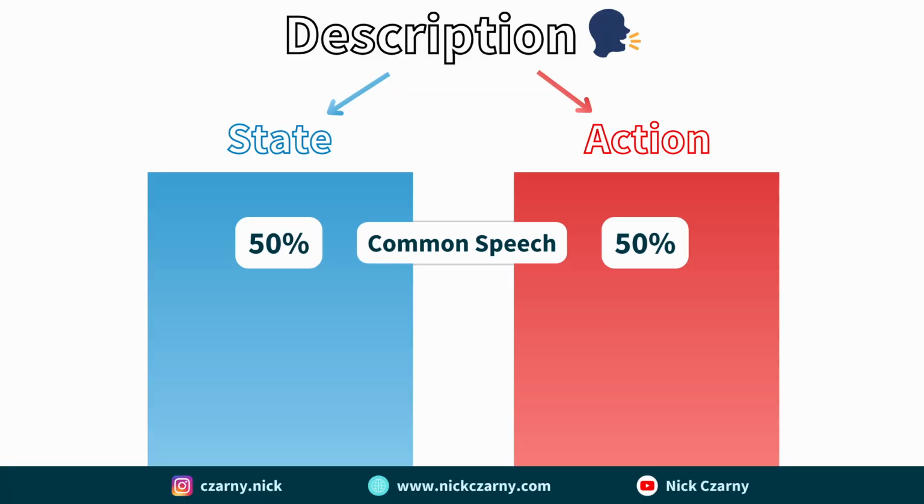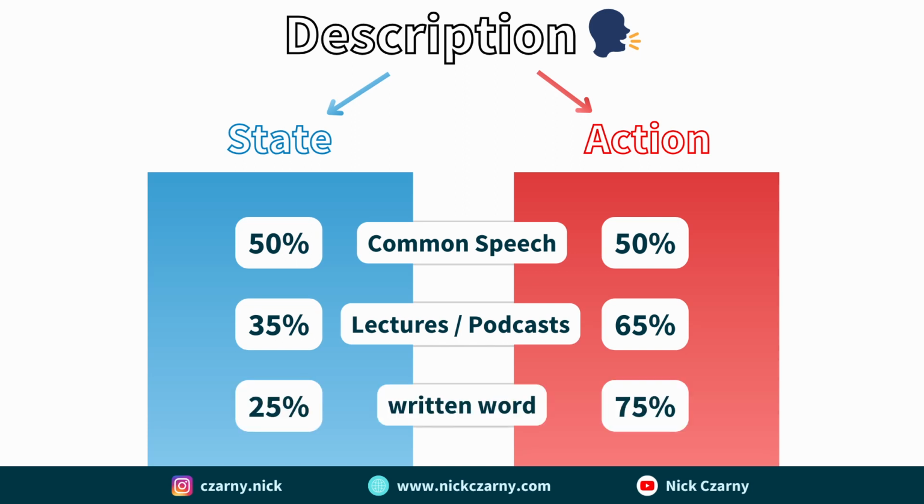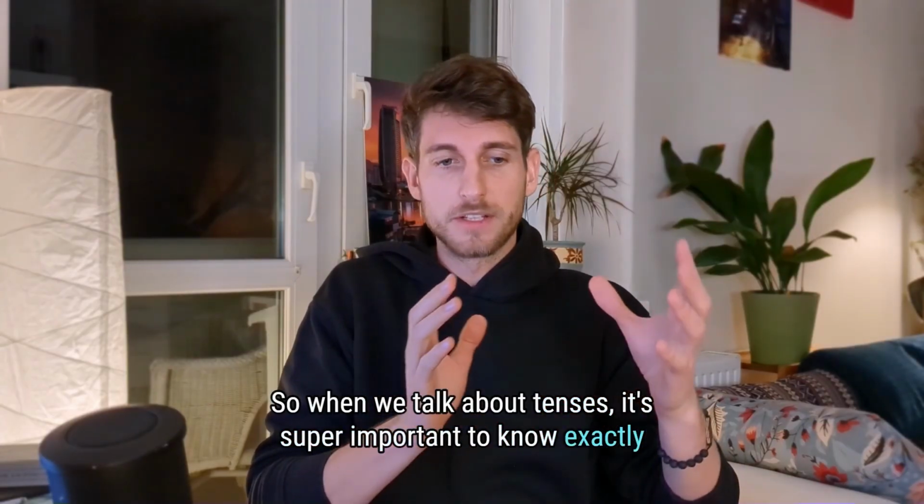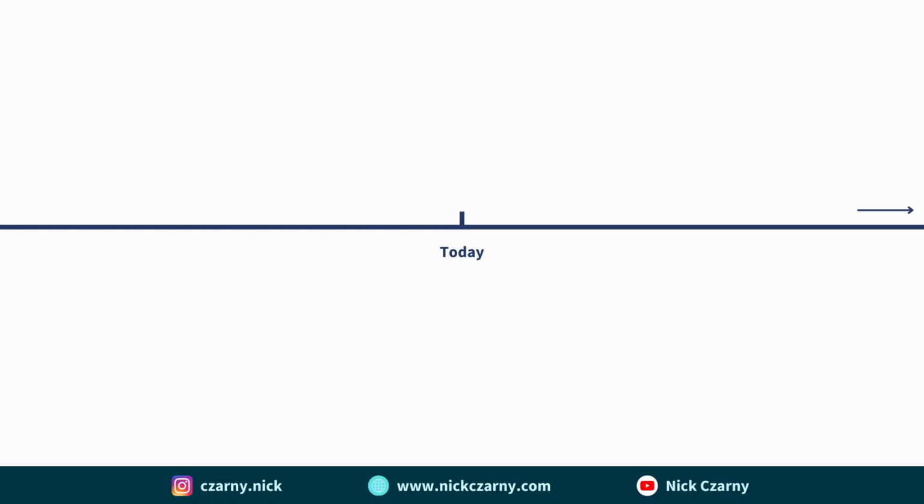Why is this important? It's important because in the common speech, which probably interests most of the people listening to this, the division between state and action is about 50-50. So you always either are describing state or the action. In podcasts and lectures, the division is about 35% state and 65% action. And in the written language, it's about 25% state and 75% action. So when we talk about tenses, it's super important to know exactly how to describe state and how to describe action in every tense.